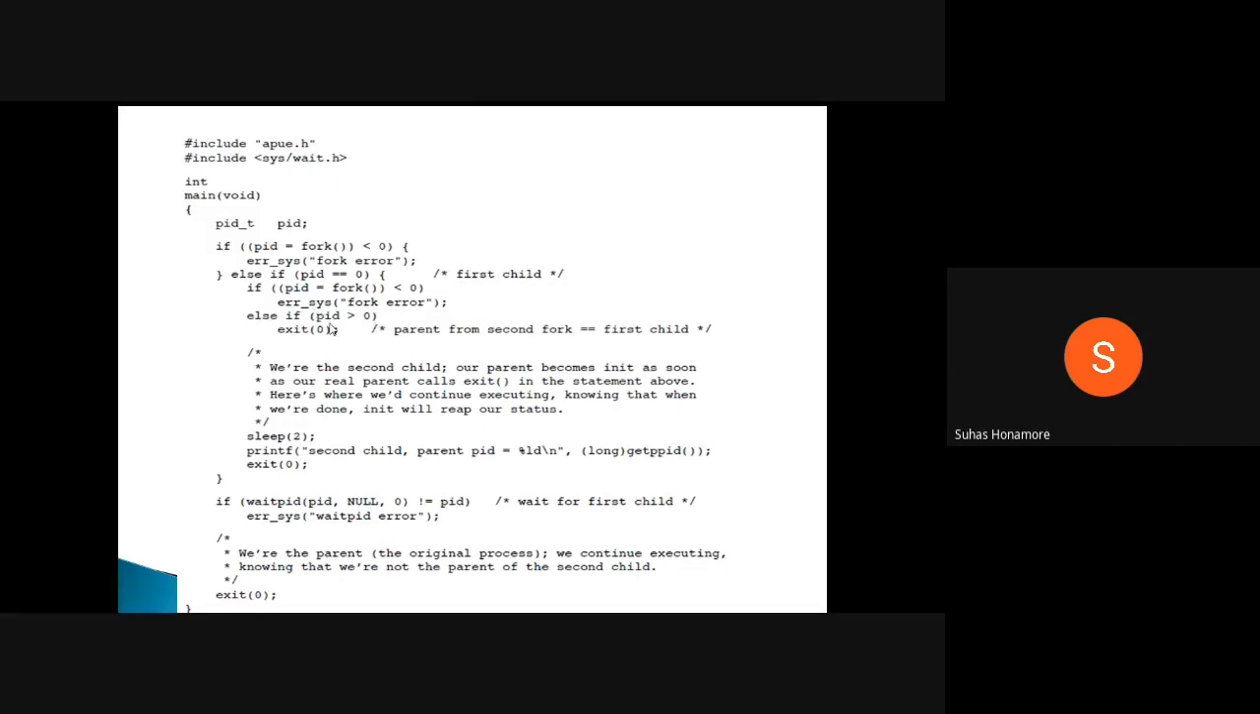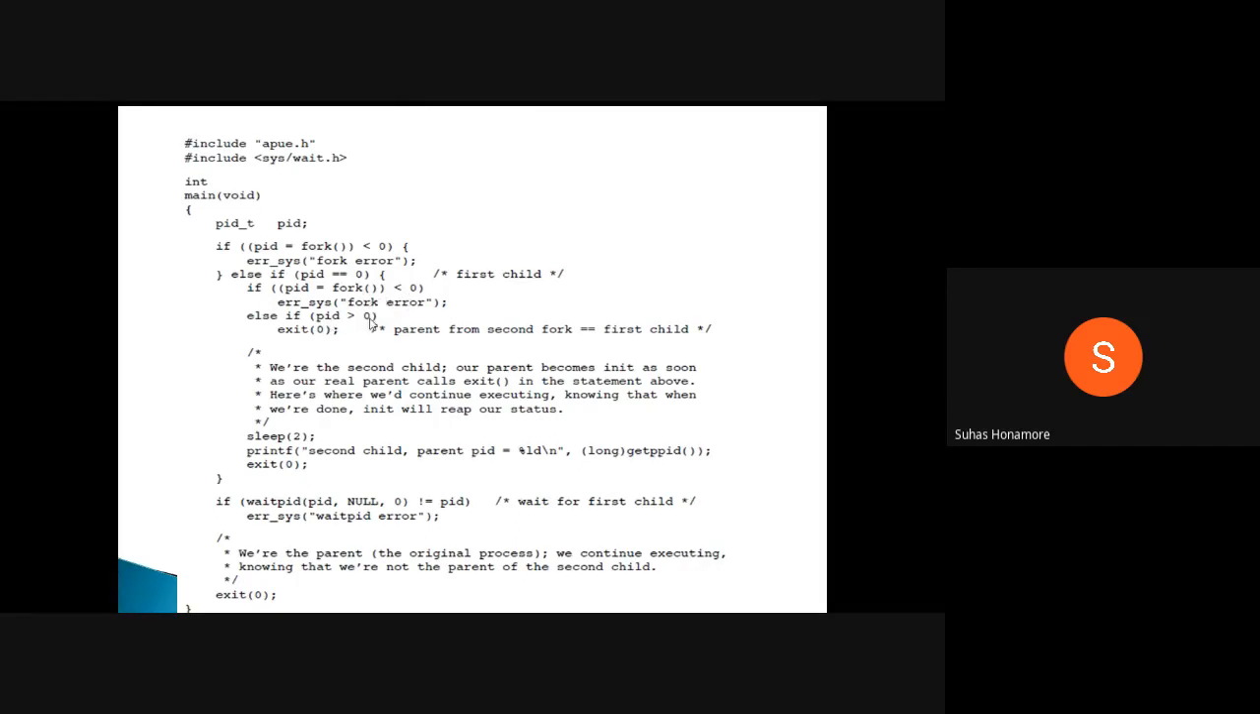So consider the process that is executing as process number one. Whenever you execute this fork, there will be two processes: the first process, and the child it creates, which I will call process number two. Then whenever you call fork here, the second process will create the third, so that is the third process. So in total three processes will be there.